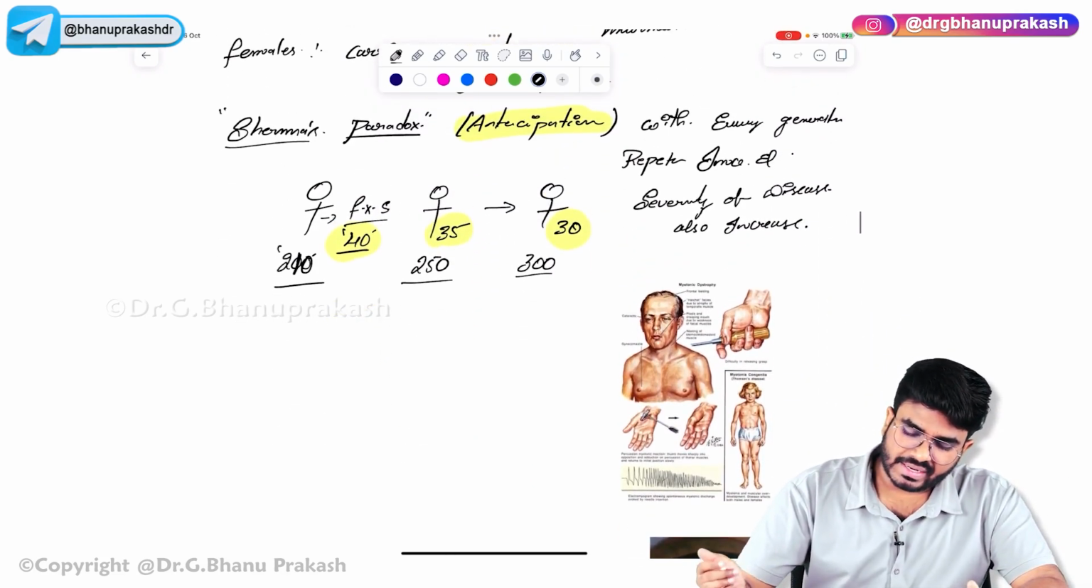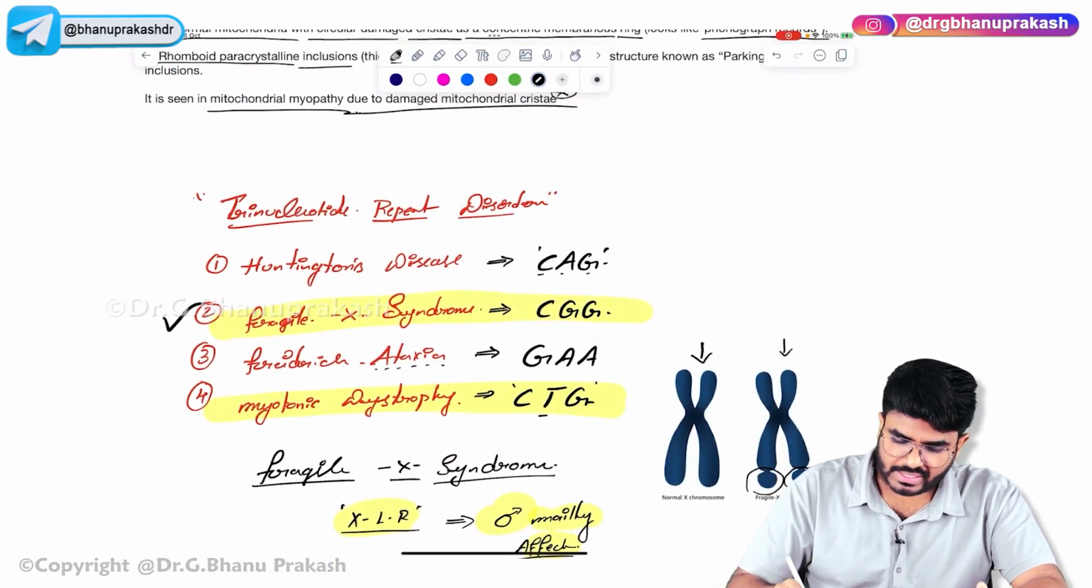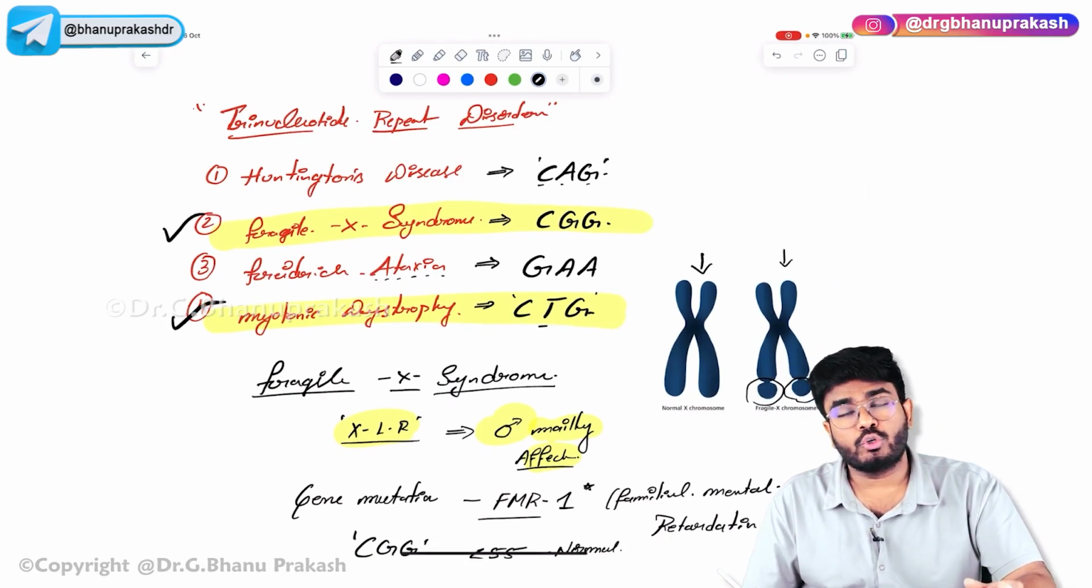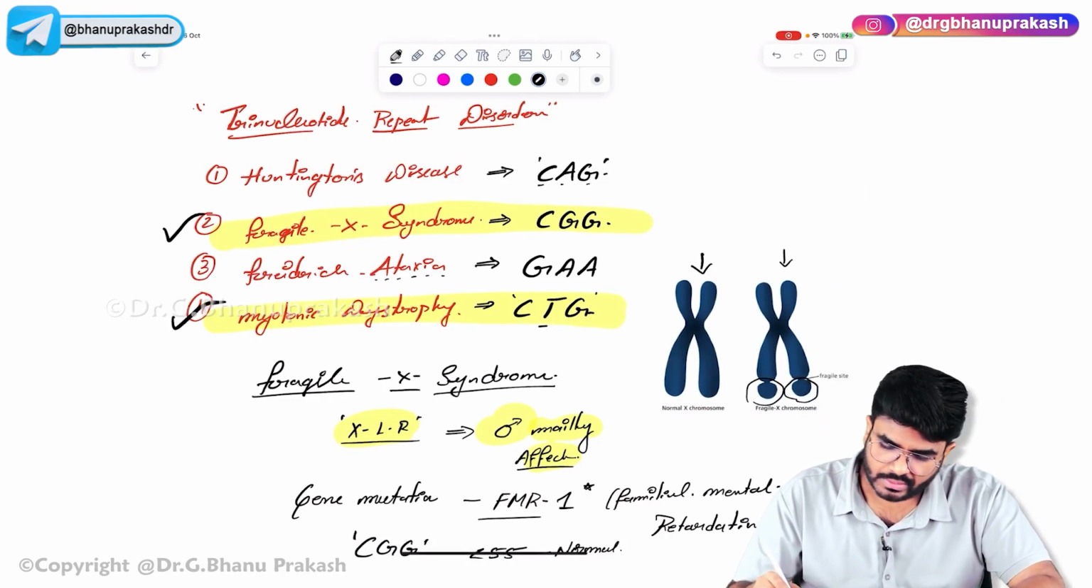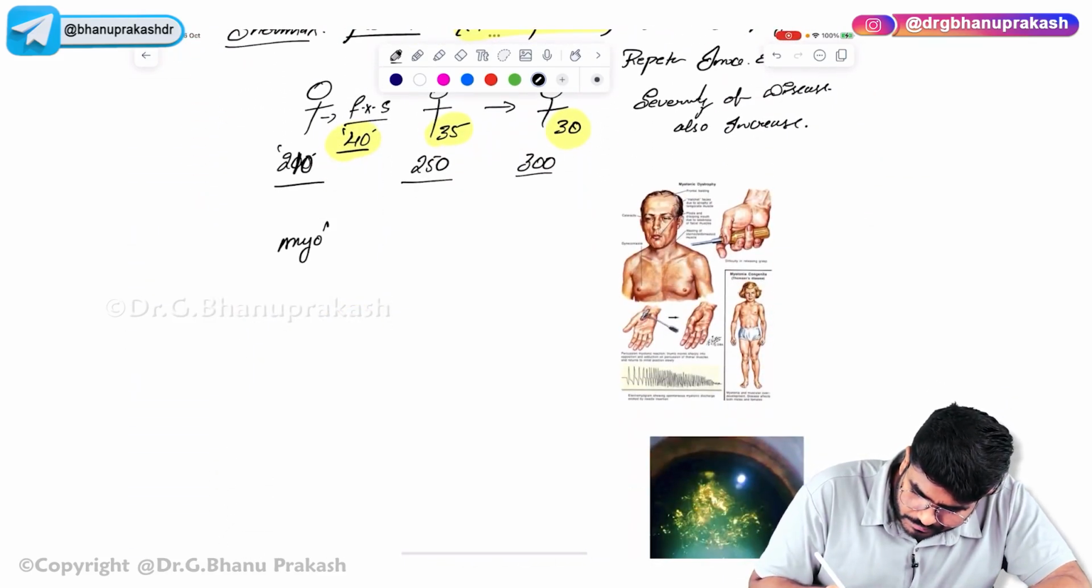So after this, the next trinucleotide repeat disorder. See, one thing is completed. Fragile X syndrome we have completed. The next trinucleotide repeat disorder that I want you to know is myotonic dystrophy. Okay, myotonic, CTG. So let's discuss myotonic dystrophy.